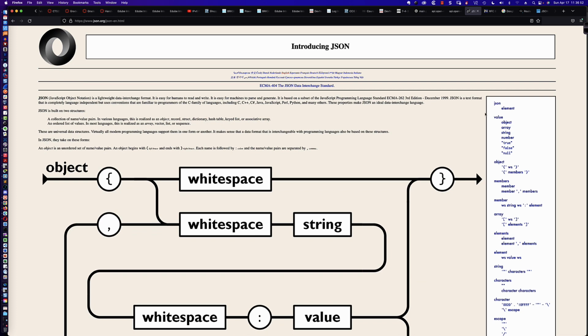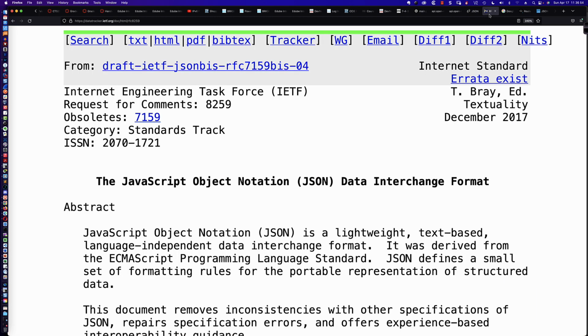So, JSON is actually defined in an RFC. Now, there were a number of initial RFCs, 4627, and now we're here at 8259. This is the current RFC, and as you can see, there is also RFC 7159, which this RFC obsoletes.